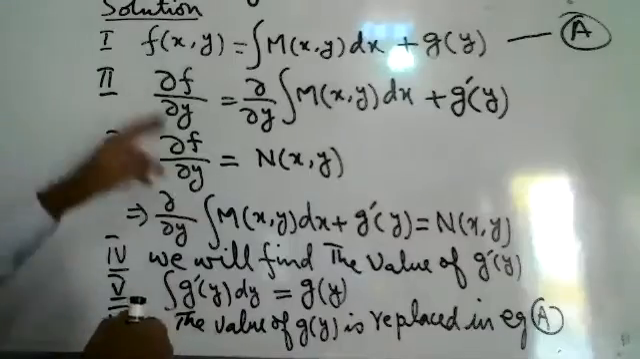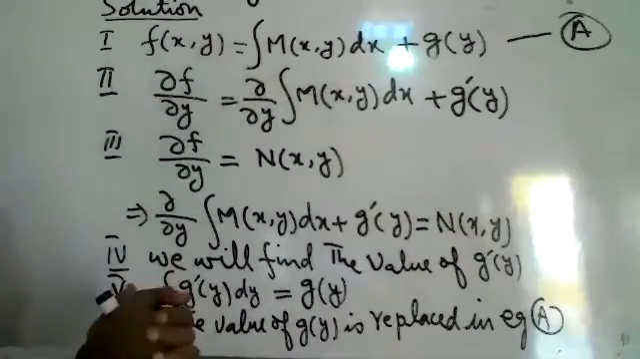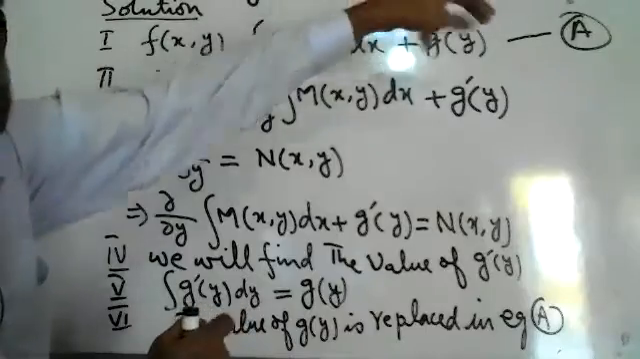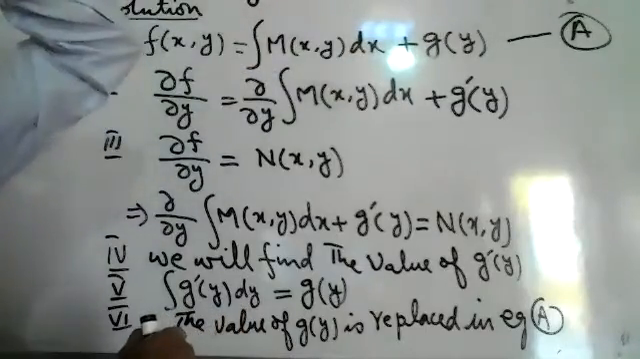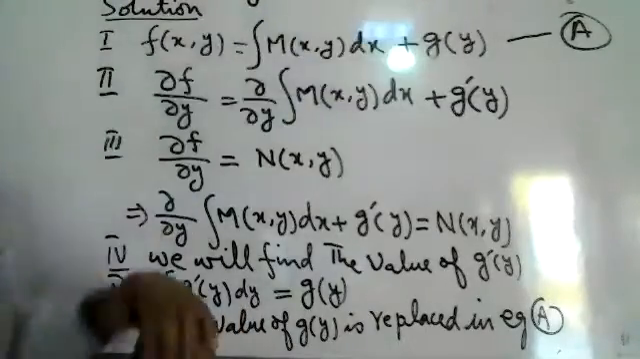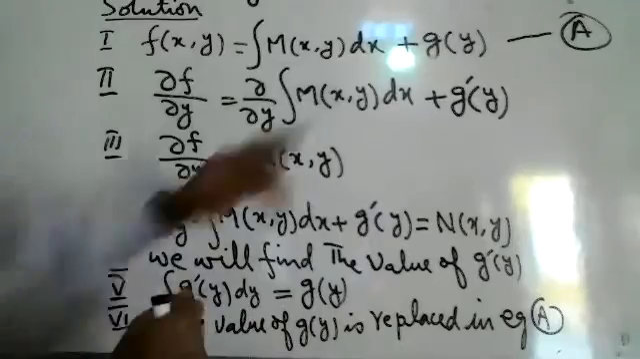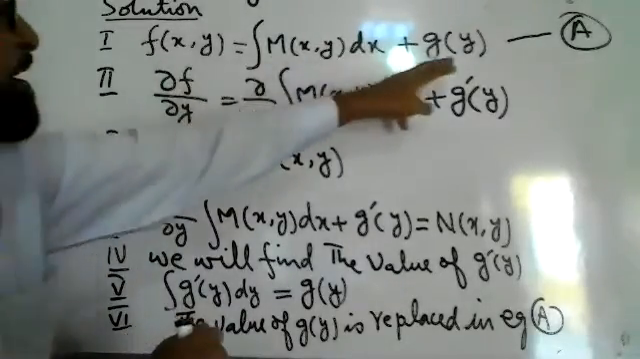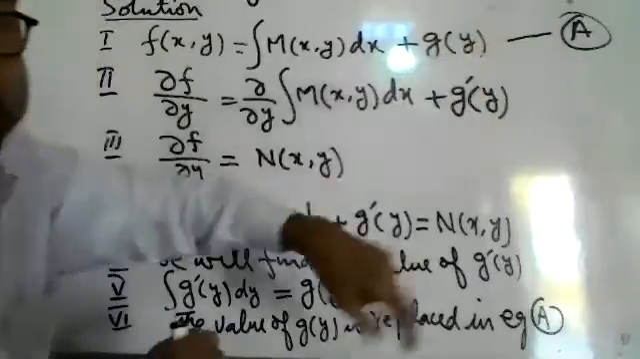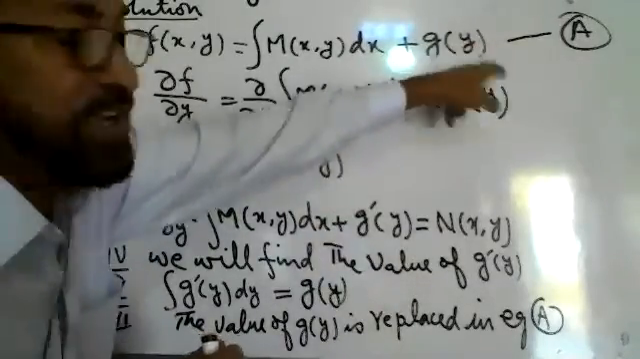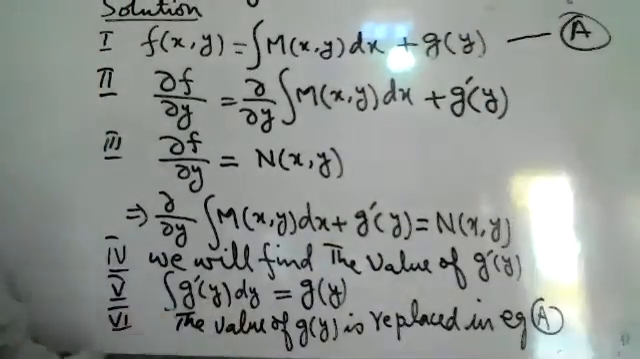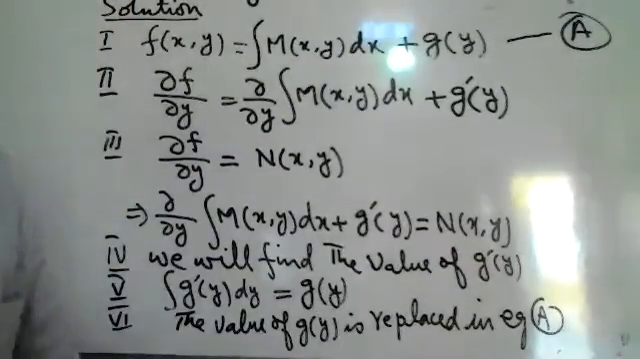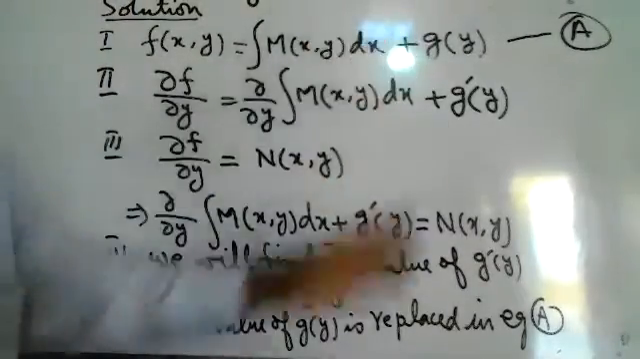And that will be equal to C, because on the right side is 0, and the integration of 0 will be a constant. So that will be written as this whole equation equal to C. G of y is replaced and equal to C. This will be the final answer, because the integration of 0 will be a constant and the derivative of a constant is 0.